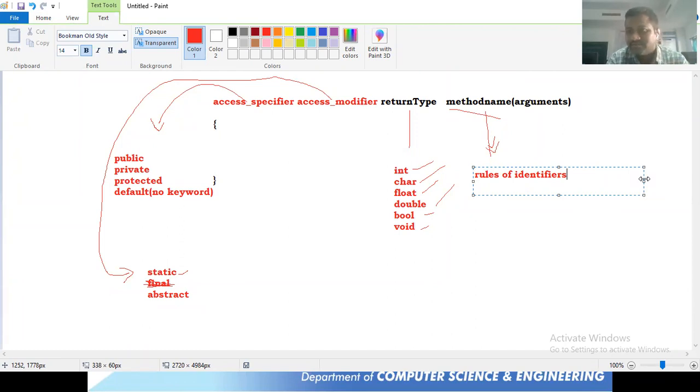No keyword must be used as an identifier. No keyword is used as an identifier. Next.